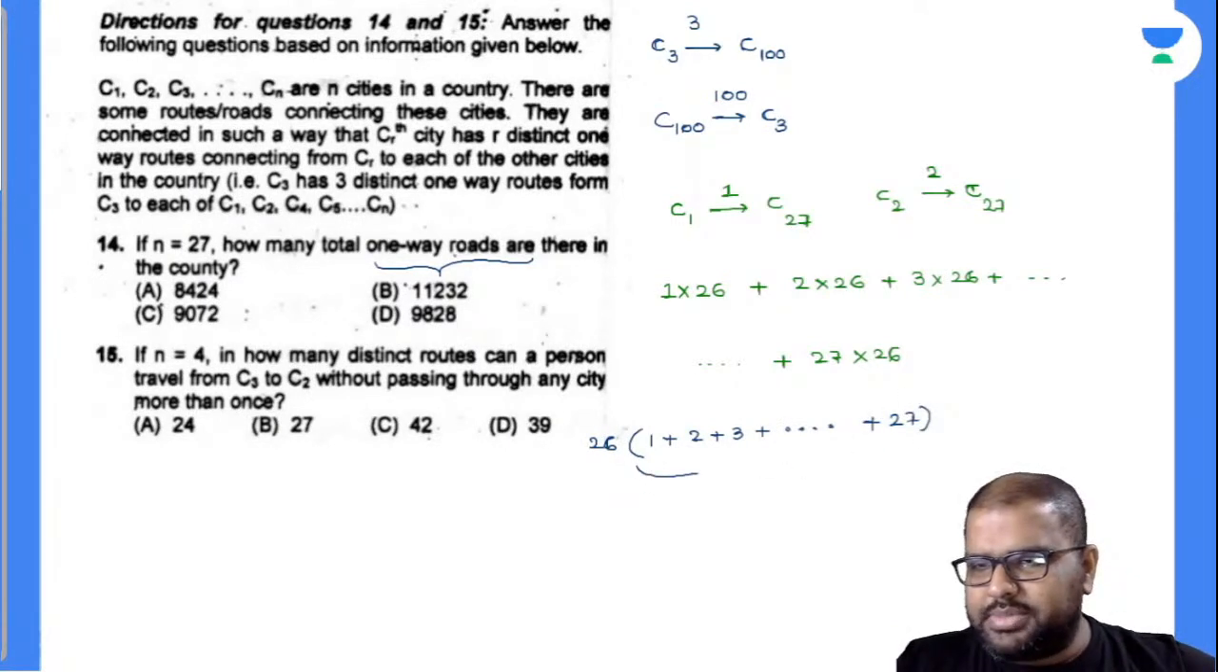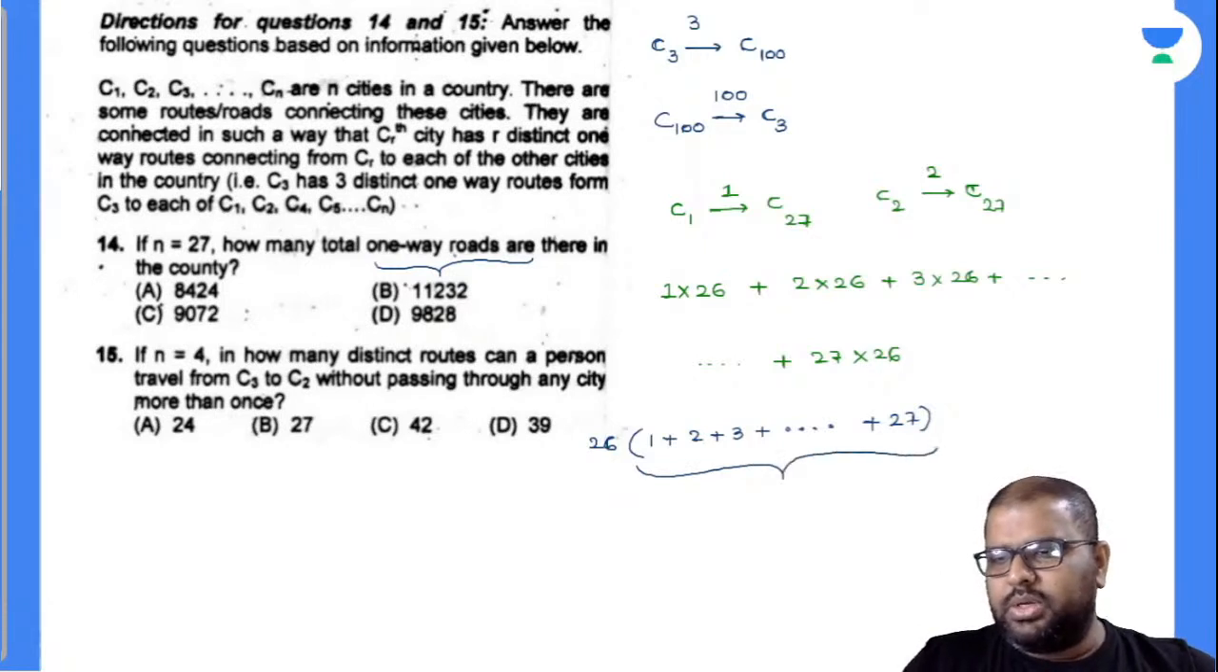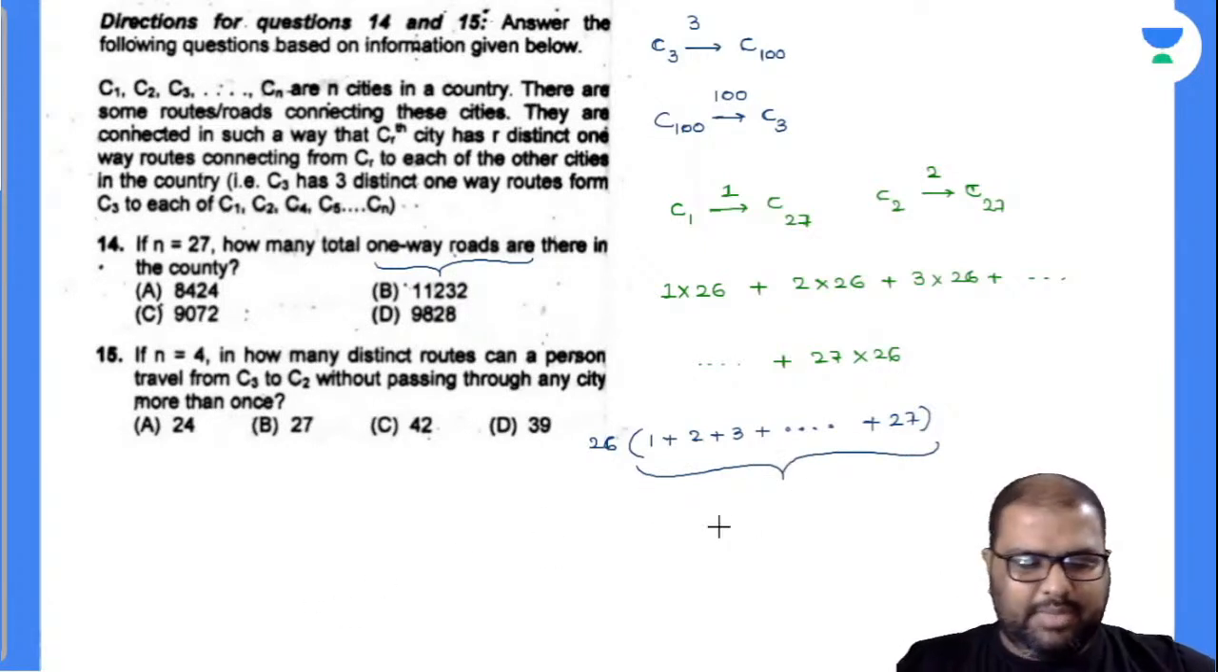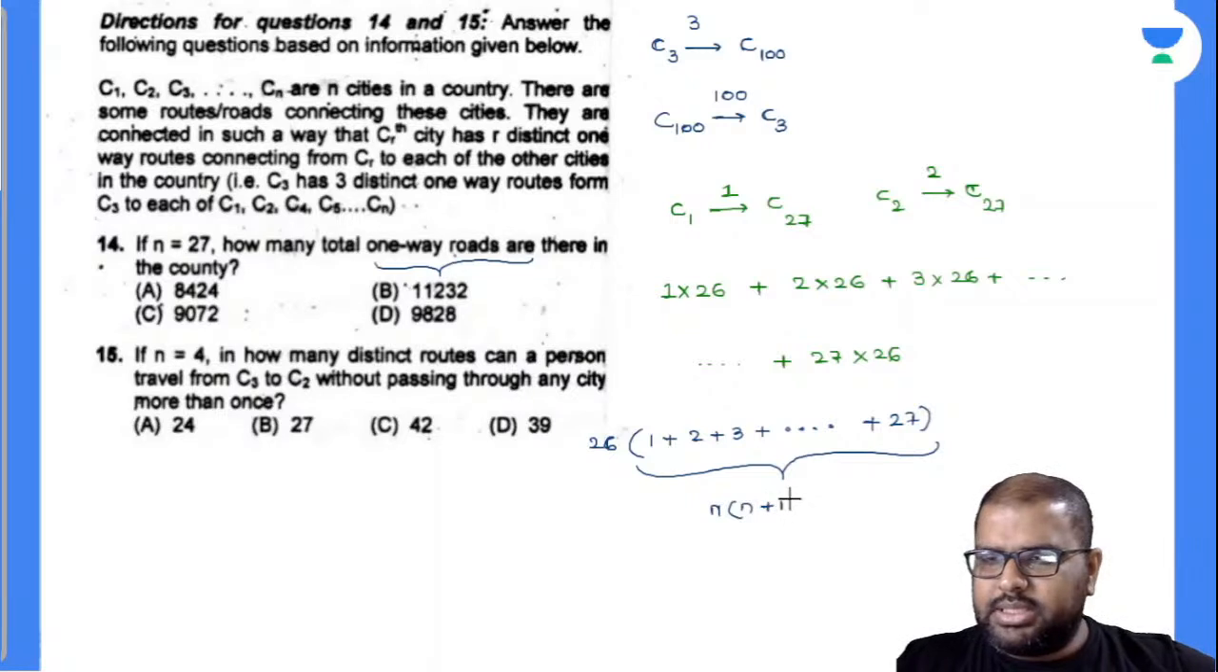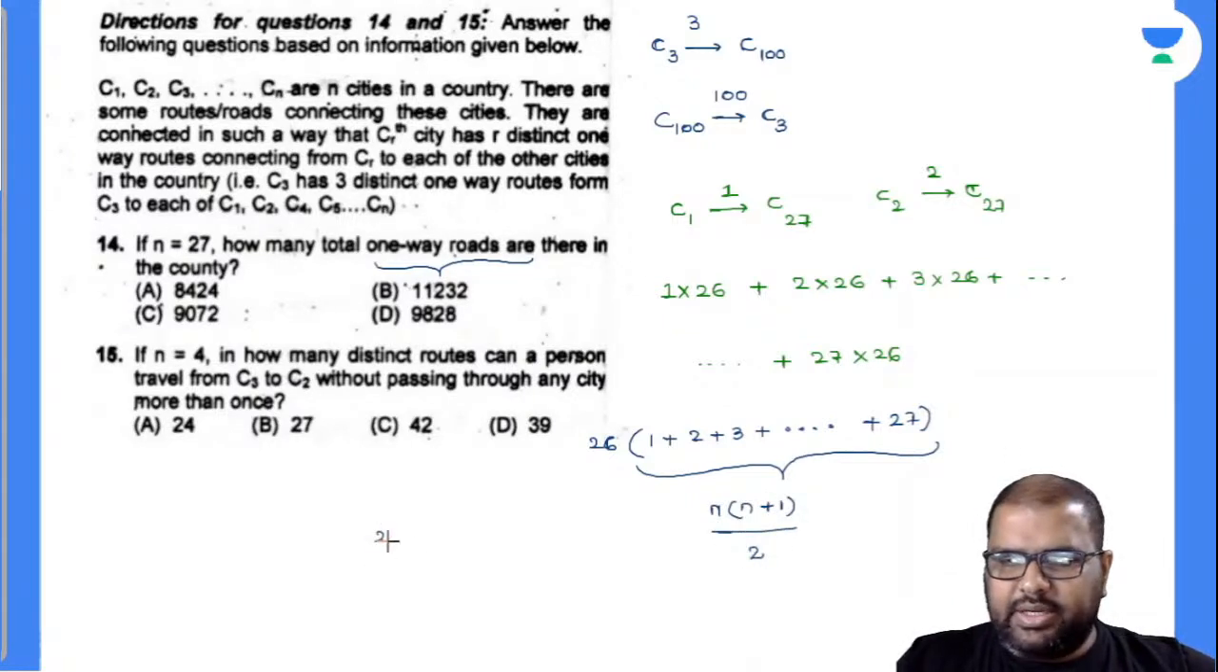Now you closely observe there. C1 plus C2. Observe here. Is this nothing but called arithmetic progression or sum of n natural numbers? n into n plus 1 by 2. So by this, can you solve the question there? Yes, I can solve the question there. 26 into n value is 27, n plus 1 value is 28, divided by 2. Divided by 2, I'll take this as 14.